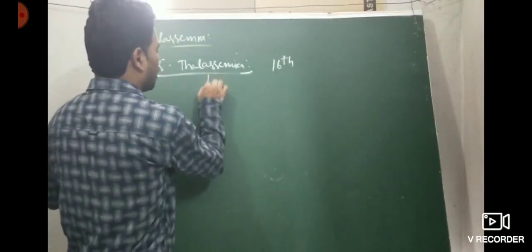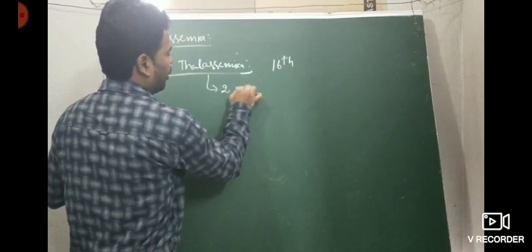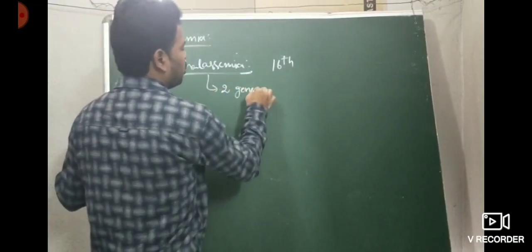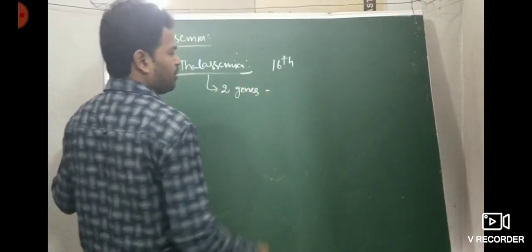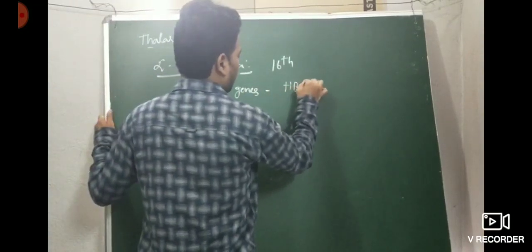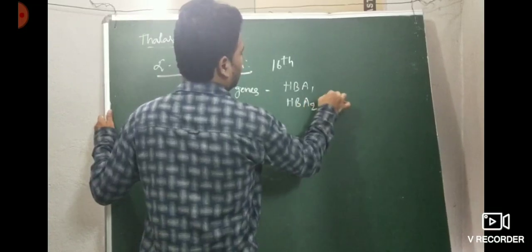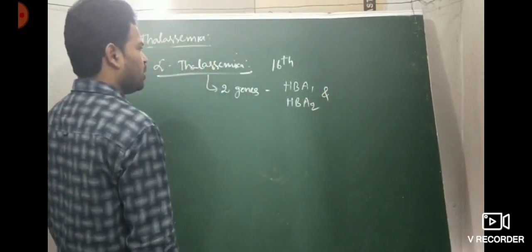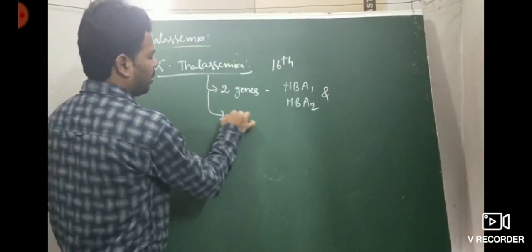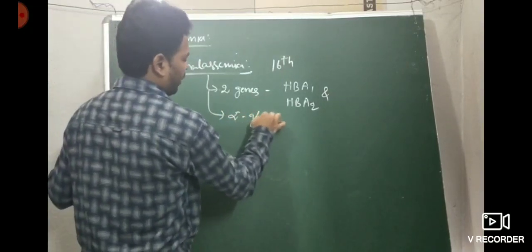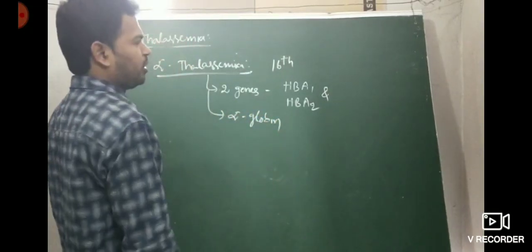Two genes are controlled, very important, HBA1 and HBA2. Two genes control it. So which globin molecule is affected? The alpha globin chain is affected.